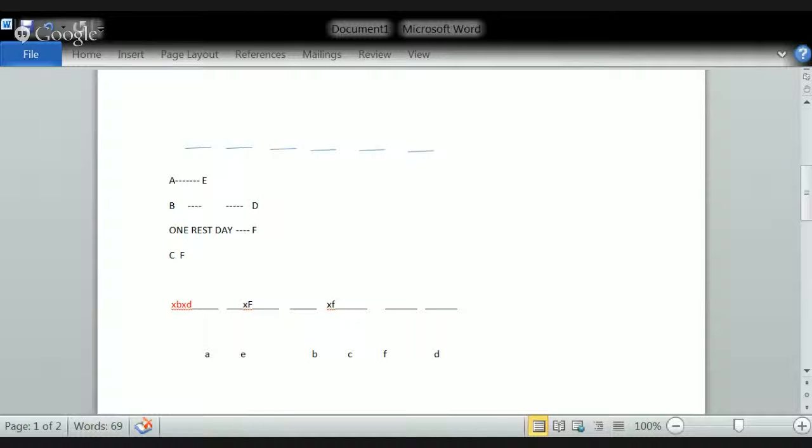Now, let us see what we got. A, E, B, C, F, D. Can I say third one is a right answer? Yes, third one is a right option.